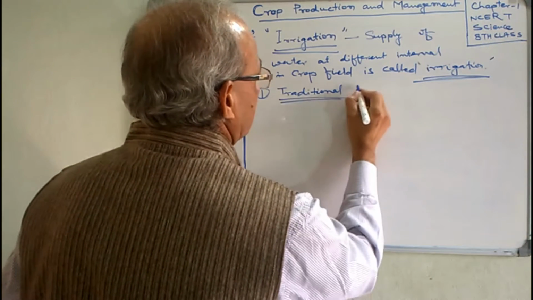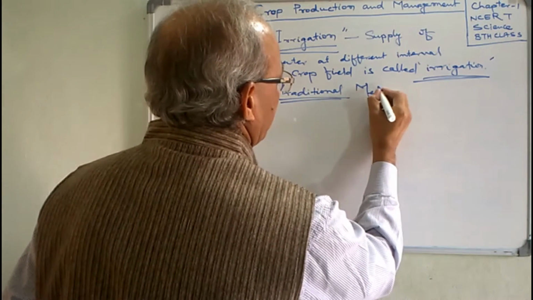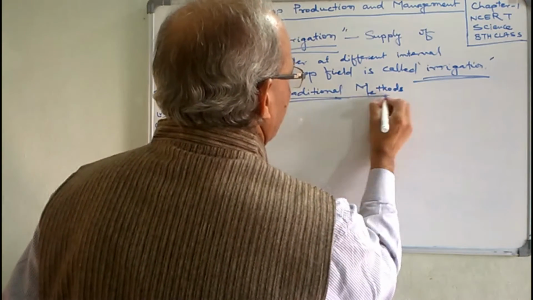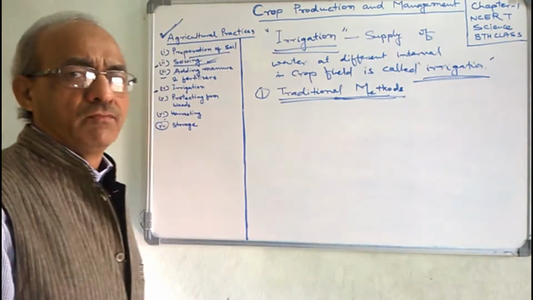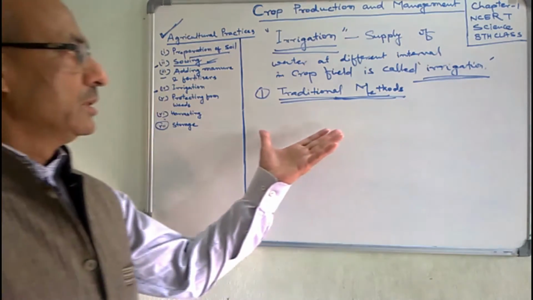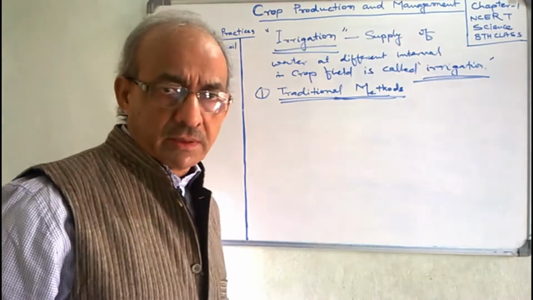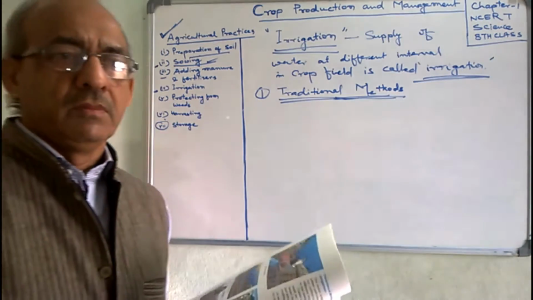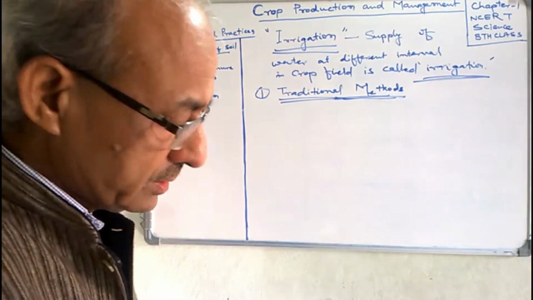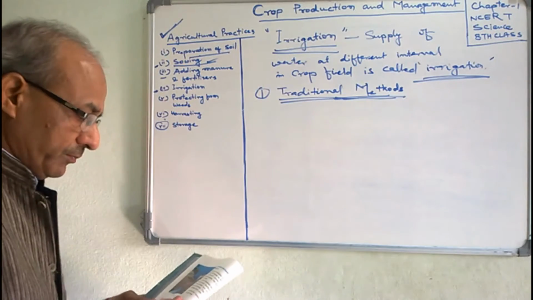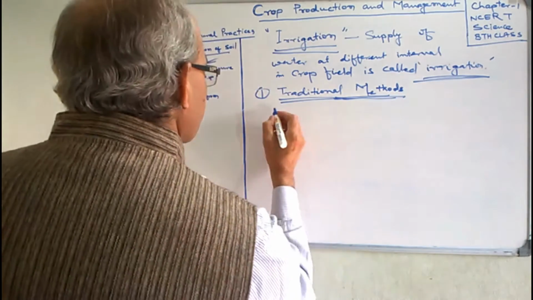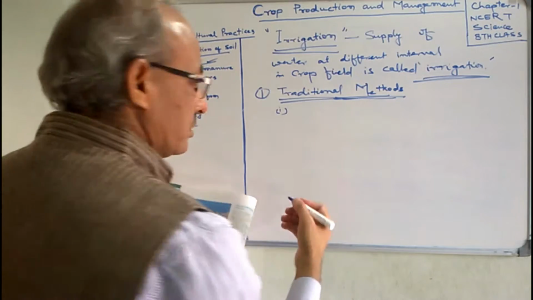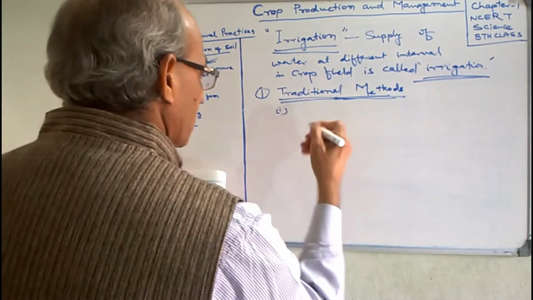Most of the farmers in our country are middle class farmers. Still they are using traditional methods for supplying water in their crop fields. Under this category, some types of irrigation methods are common.